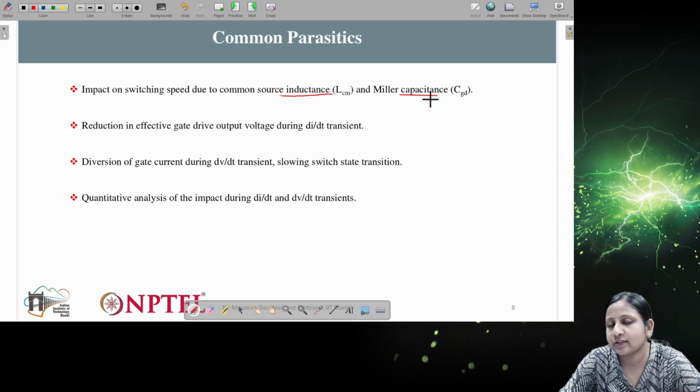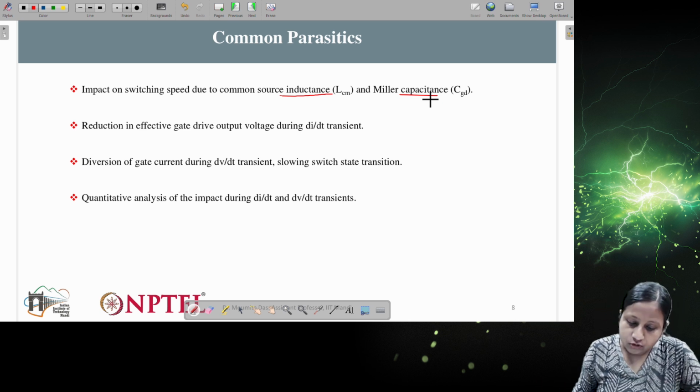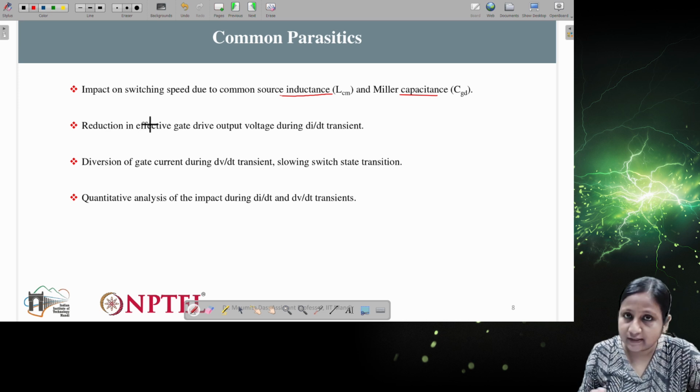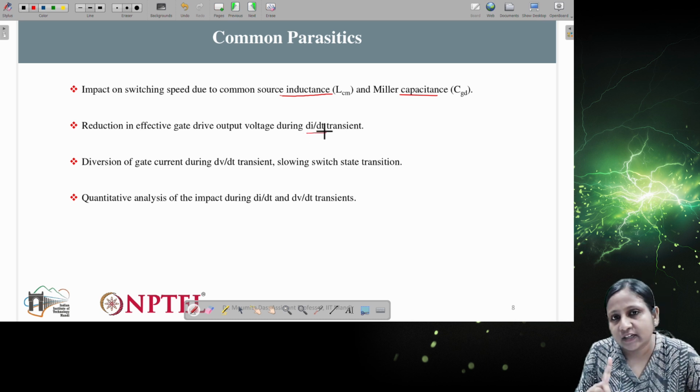And the Miller capacitance, you already know, so I don't have to explain it again. It is present between the gate and the drain terminal of the device. These two components connect the gate with the power loop, so they are known as the common parasitics. They will affect both the gate loop and the power loop. Okay. Now what will be the effect of these common parasitics? First, a reduction in the effective gate drive output voltage during the dI/dt transient. When does the dI/dt transient come? During the turn off time.